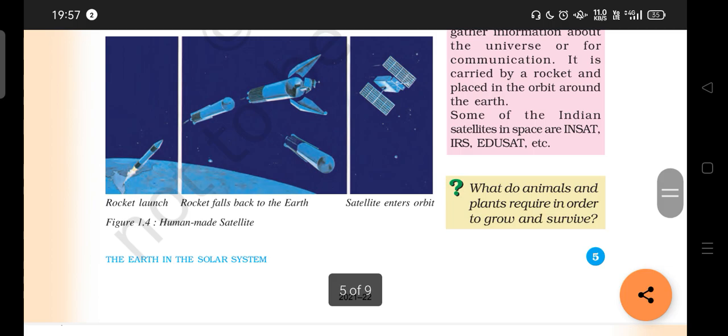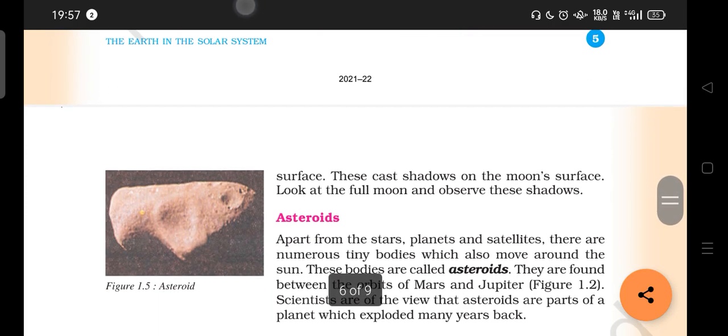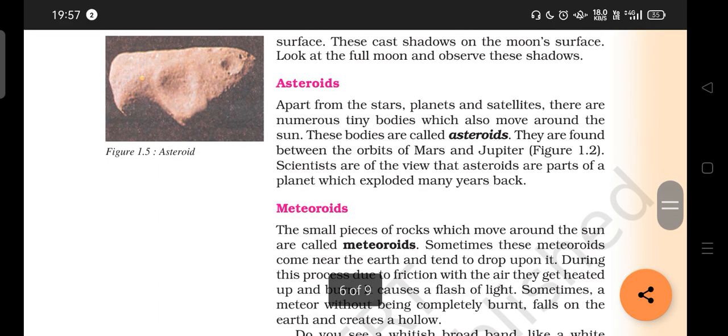Fine. Next we are moving on to asteroids, page number 6. Apart from the stars, planets, and satellites, there are numerous tiny bodies that move around the sun. So far, we discussed stars at the beginning, then planets in our solar system, and then satellites, our natural satellite. There are also tiny bodies moving around the sun. We call them asteroids.